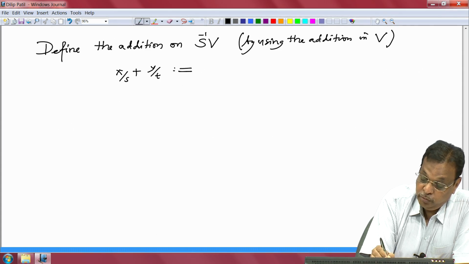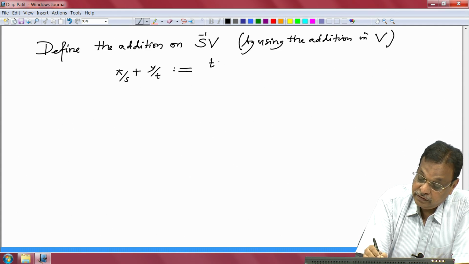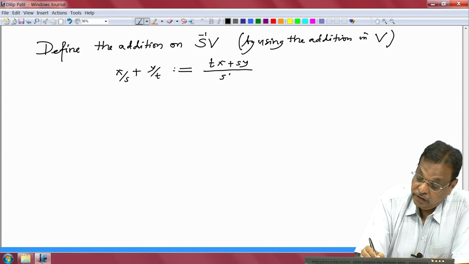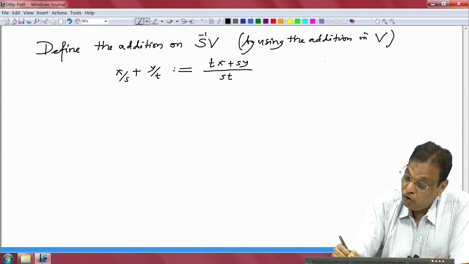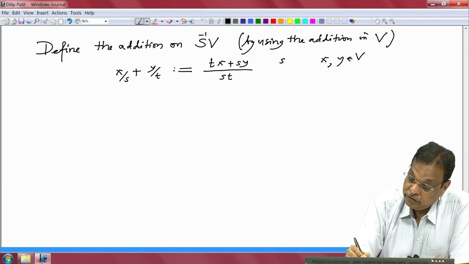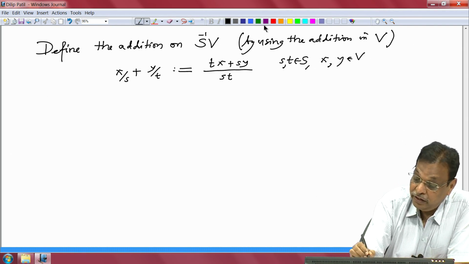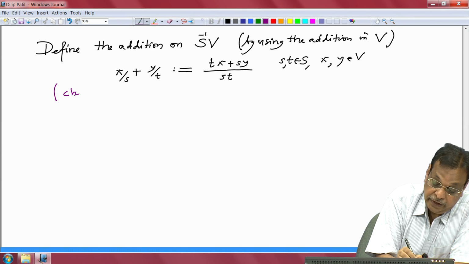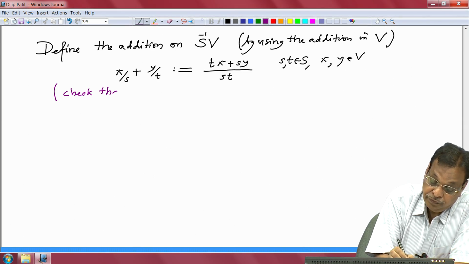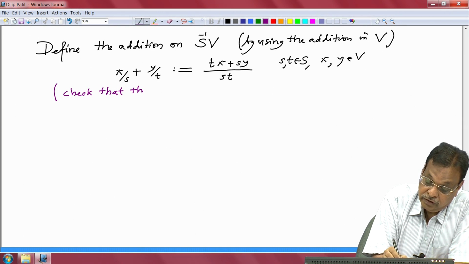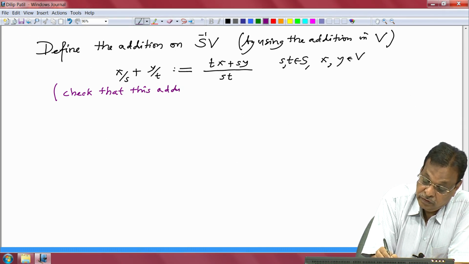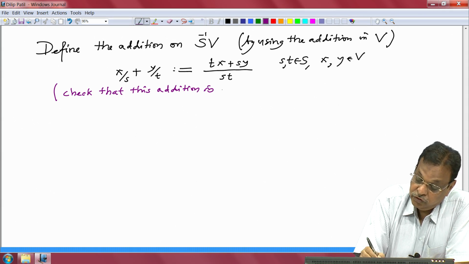This you define to be, as usual, (tx plus sy) divided by st. We do this for all x, y in V and s, t in S. Now as usual we have to check that this addition is well defined.